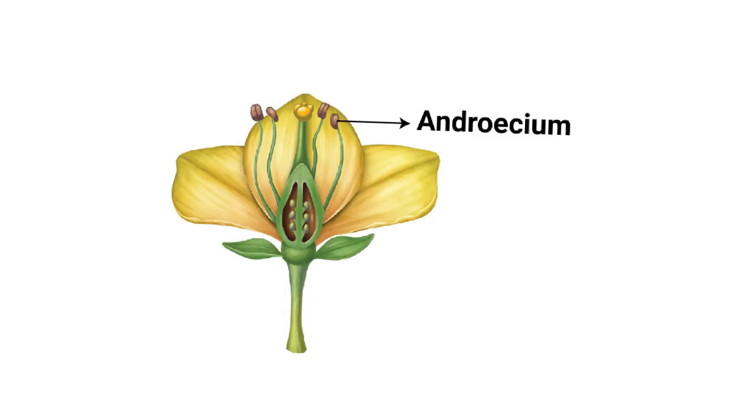Monadelphous, where the stamens are united in one group by their filaments and only anthers are free. Example you can give of China rose and cotton. Diadelphous, the filaments are united in two bundles. Example you can give of pea. Out of 10, 9 stamens form a staminal tube while one is free. Polyadelphous, the filaments are united in several groups. Example you can give of bombax.